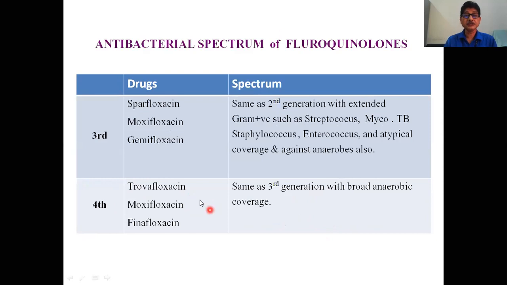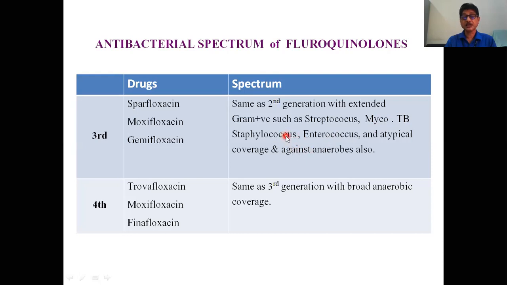Now third generation drugs are sparfloxacin, moxifloxacin, gemifloxacin. They have both gram-negative and gram-positive coverage, streptococci, Mycobacterium tuberculosis, and Staphylococcus aureus.